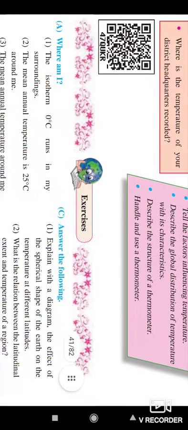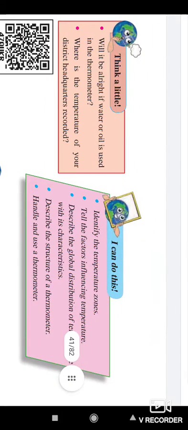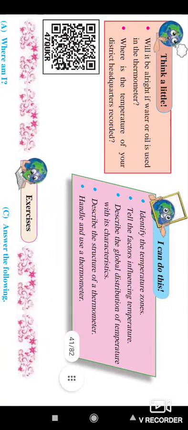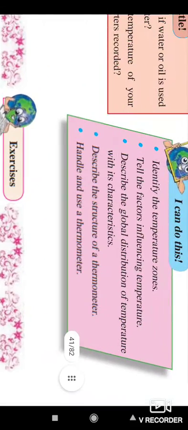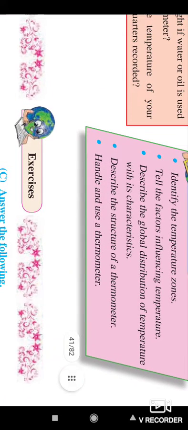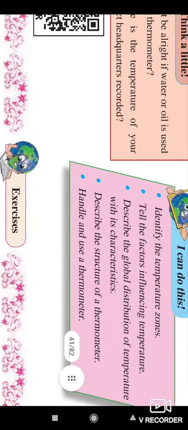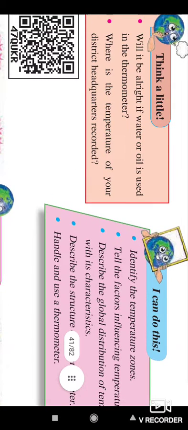Okay, so students, we have completed this lesson at this point. So here under I can do this, you should be able to identify the temperature zones, tell the factors influencing temperature, describe the global distribution of temperature with its characteristics, and describe the structure of the thermometer and handle and use it. And think a little.